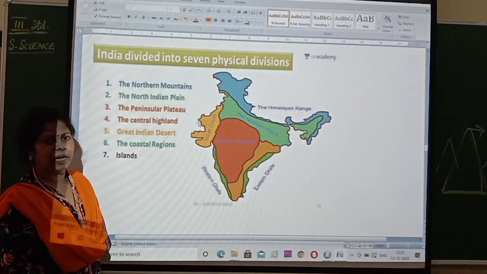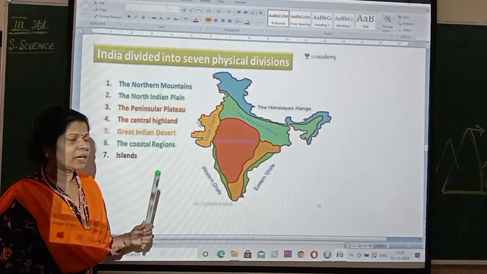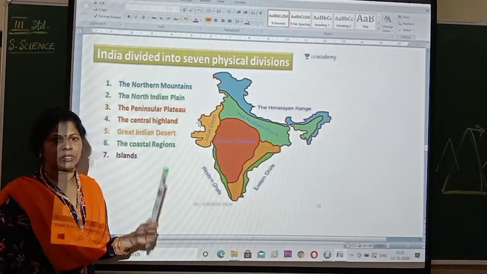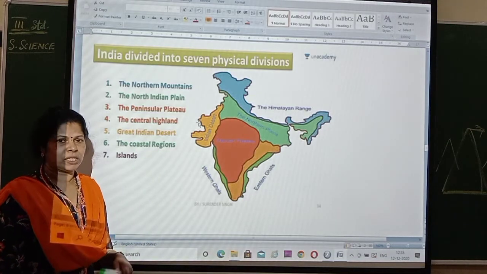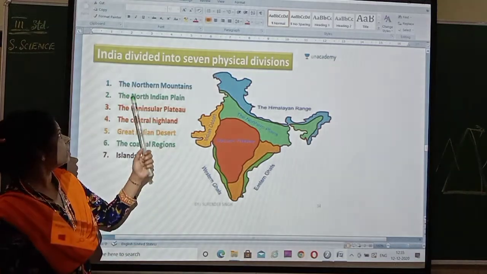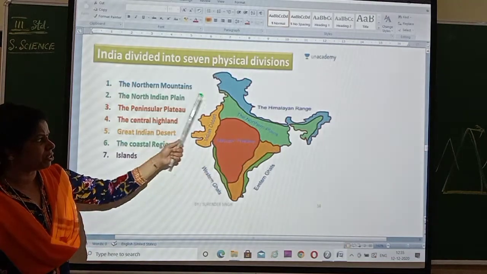You have learnt about India, the land of contrast, isn't it? It means it has got different types of landforms, like mountains, plains, plateaus, valleys, then desert, so many things, isn't it? So it is called the land of contrast. Now let us see here. India is divided into 7 physical divisions. So you can see the physical divisions here.